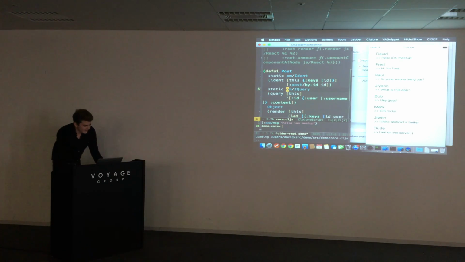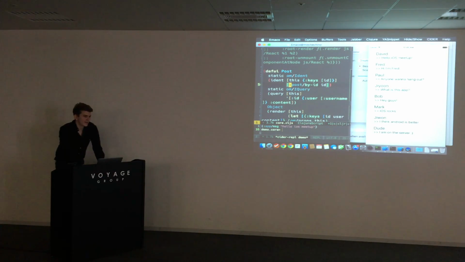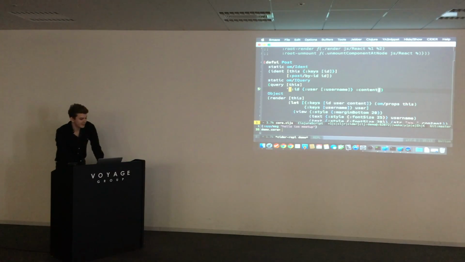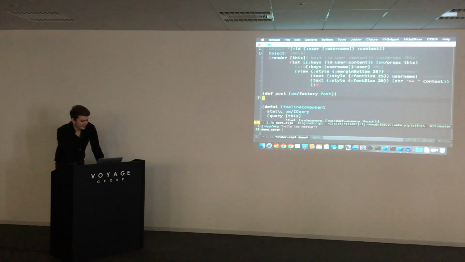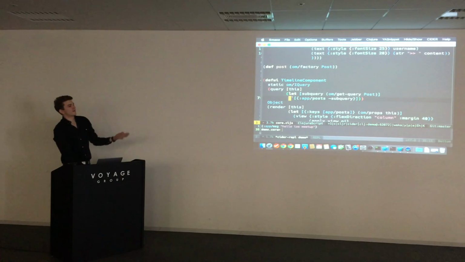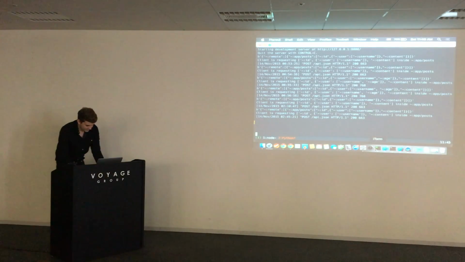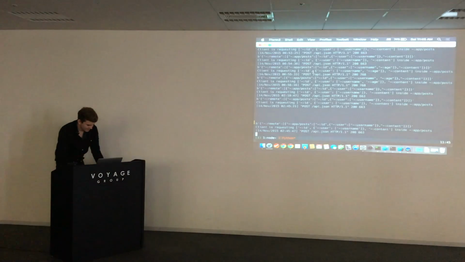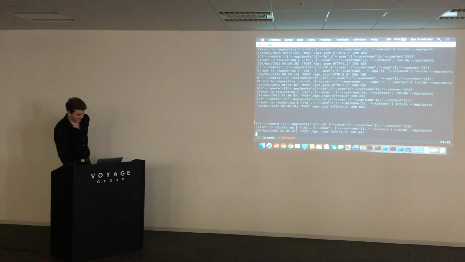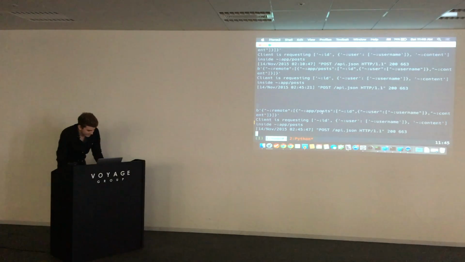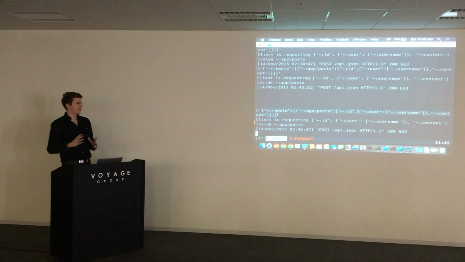So what's going on here? Again, this is the same example that I just showed on the big slide. I have this query component here that says I want the ID and the user and the content of this post. I just style it a little bit here, and inside the post component, I take the subquery down. And if you take a look at the server, you can see that the server is requesting this query fragment here. Maybe I should make it a bit bigger. The client is requesting exactly this query fragment here, which is exactly what we specified in our app.